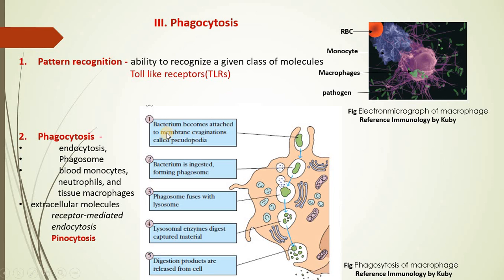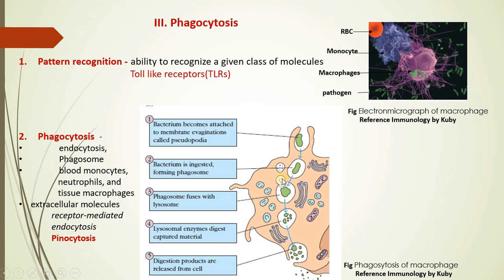Now we are going to understand the process of phagocytosis in detail. We can say it is a kind of endocytosis. Here you can see the pictorial representation of phagocytosis. The first part is, suppose, the green bacterium. This is just a pictorial representation; we don't have any green bacterium as such. So the bacteria will be engulfed into the cell by formation of a pseudopodia-like structure, and when the bacteria is engulfed, there is formation of a phagosome.